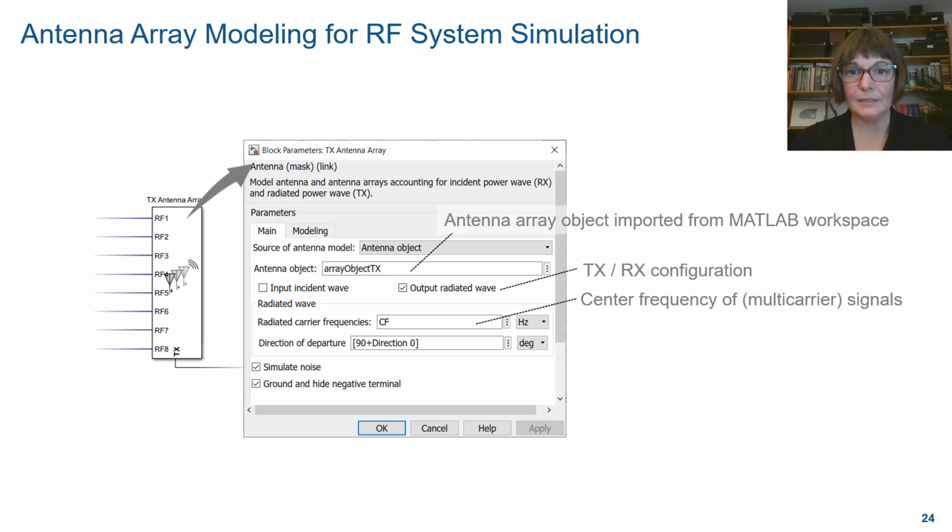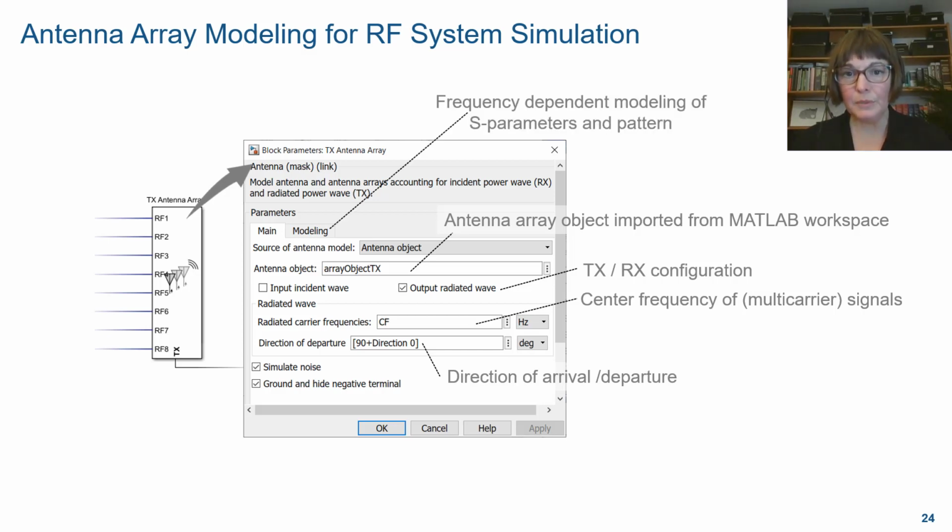Actually, I should say the center frequencies, because, for example, for a receiver, you could inject an out-of-band interfering signal. This is enabled by a circuit envelope that supports a multi-carrier simulation. We can also specify the angle of direction, or the direction of arrival or departure. And last but not least, we can model both the S parameters and the pattern over a frequency range, either using rational fitting or a convolution-based approach. This allows us to take into account the effects of the varying impedance and pattern over bandwidth when operating with wideband signals, which is very, very important.